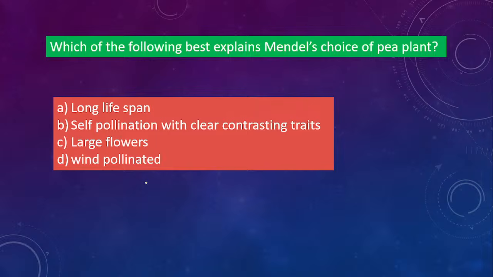Which of the following best explains Mendel's choice of pea plant? Option A, long lifespan. Option B, self-pollination with clear contrasting traits. Option C, large flowers. Option D, wind pollinated. Which one will it be? Quickly say. Why was Mendel's choice the pea plant? What was the main reason? It is option B. Yes, self-pollination with clear contrasting traits. Because of this, Mendel chose the pea plant.